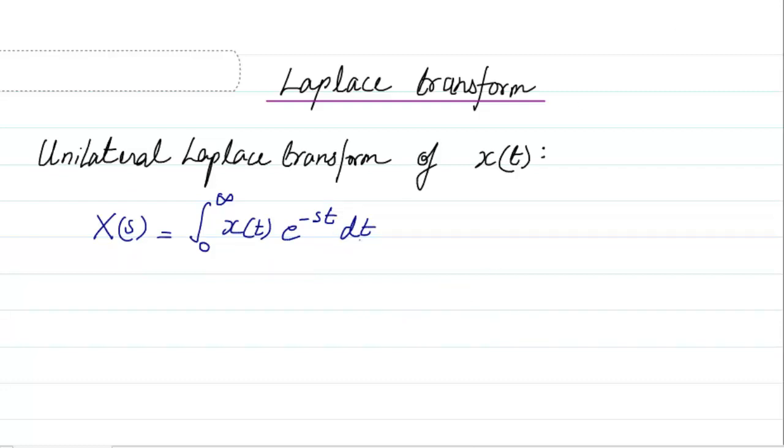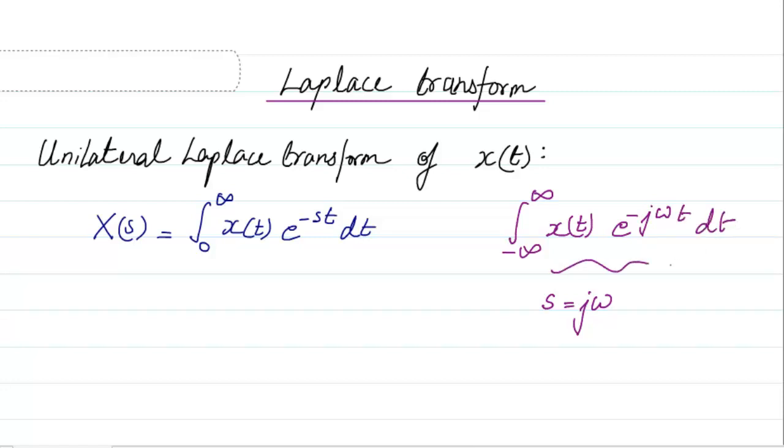Another thing that I would like you to notice is that suppose I had written the bilateral Laplace transform, that is from minus infinity to infinity, x of t e raised to power minus s t dt. If you all remember, the s is basically written as j omega. So if I write e raised to power minus j omega t dt, you will see that this is similar to the Fourier transform.